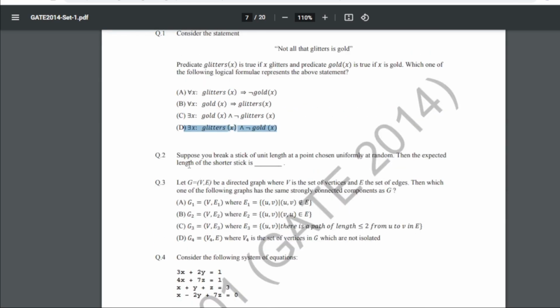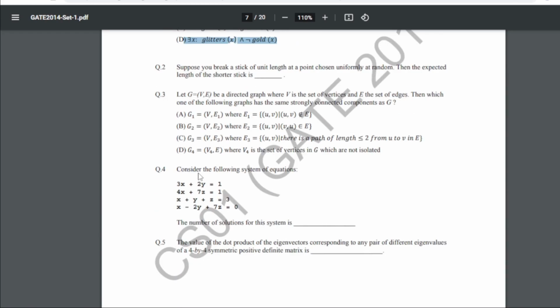Now the second question is, suppose you break a stick of unit length at a point chosen uniformly at random, then the expected length of the shorter stick is what? So for question number 2, our answer is 0.24 to 0.27.